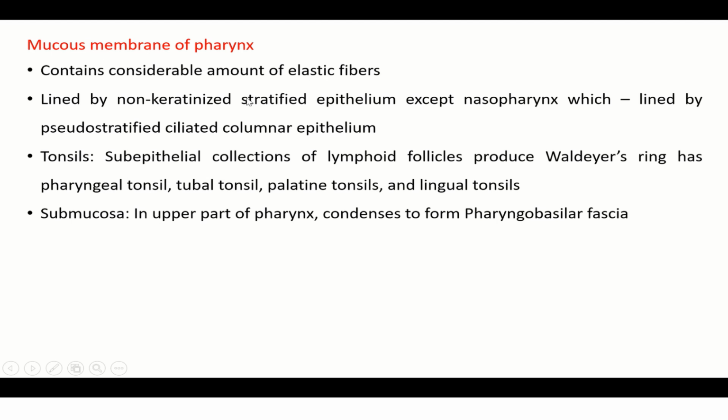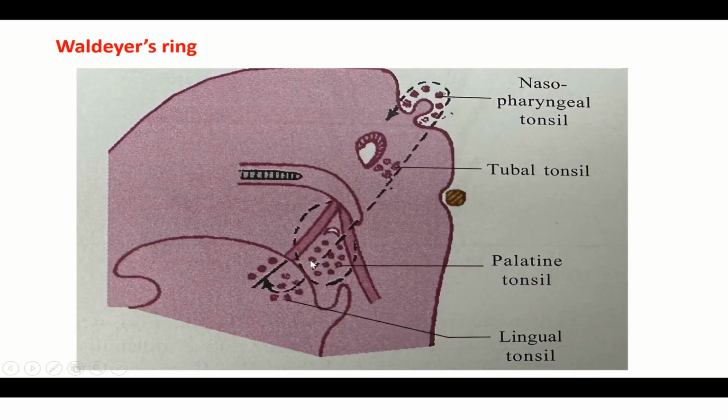The mucous membrane of the pharynx contains a considerable amount of elastic fibers and is lined by non-keratinized stratified epithelium, except the nasopharynx, which is lined by pseudostratified ciliated columnar epithelium. Tonsils: subepithelial collections of lymphoid follicles produce Waldeyer's ring. They are the pharyngeal tonsil, tubal tonsil, palatine tonsil, and lingual tonsil. I have already shown you Waldeyer's ring earlier. The submucosa in the upper part of the pharynx condenses to form the pharyngobasilar fascia. You can see here Waldeyer's ring formed by the nasopharyngeal tonsil, tubal tonsil, palatine tonsil, and the lingual tonsil.